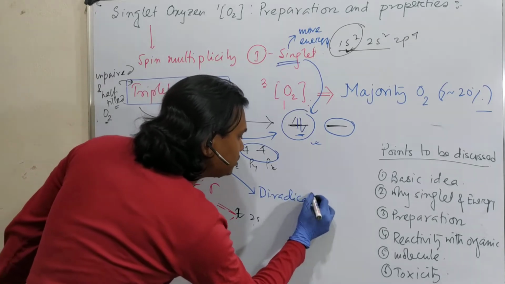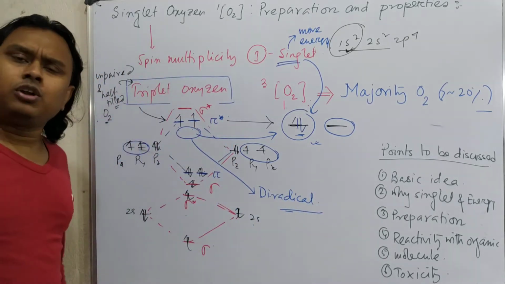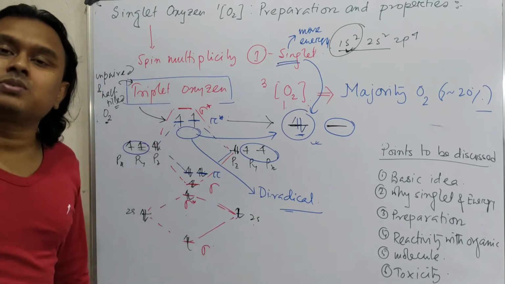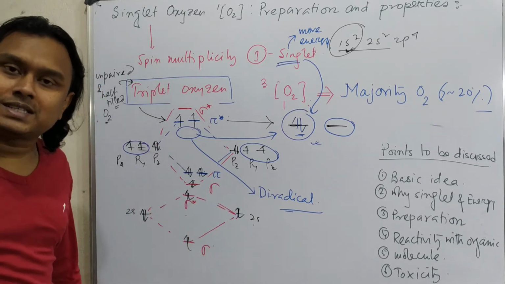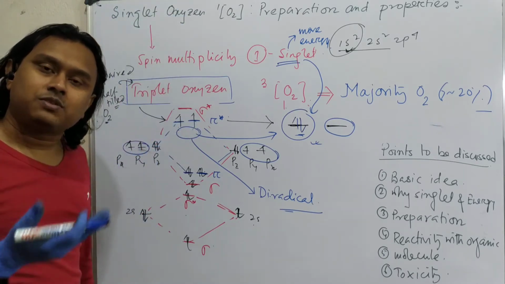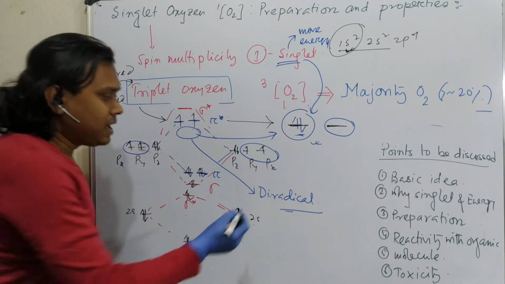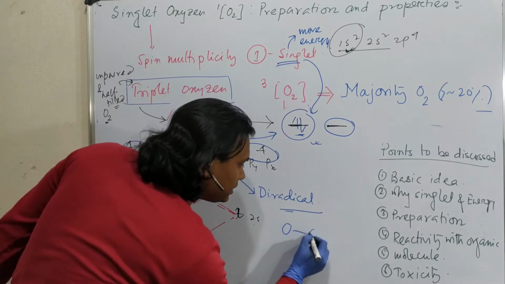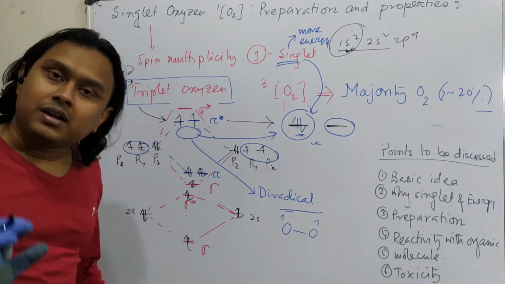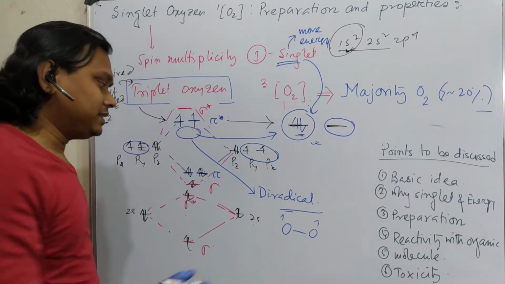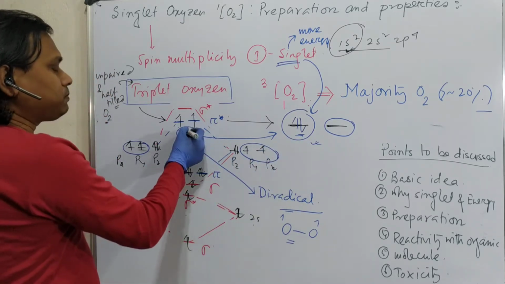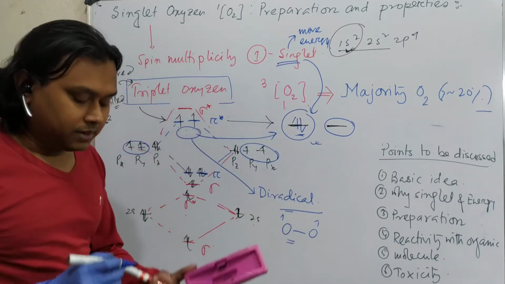And by the way, you have already learned in lots of lectures, I have explained oxygen acts as a diradical. As for example, oxidation of benzaldehyde into benzoic acid. It means if you keep benzaldehyde for a long time exposed to atmospheric oxygen, it converts into benzoic acid. Why? Because oxygen actually acts like that. So it acts as a radical and it does the oxidation.